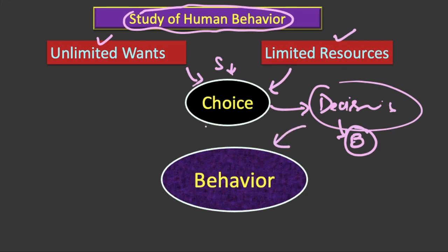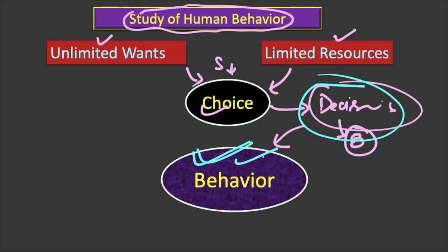So once we study choice, we are actually studying decision making on part of a consumer, a producer, or even the government. They are making their decisions with regard to limited income and unlimited wants in front of them. Therefore we are at the same time studying human behavior of consumers, producers, and so forth.